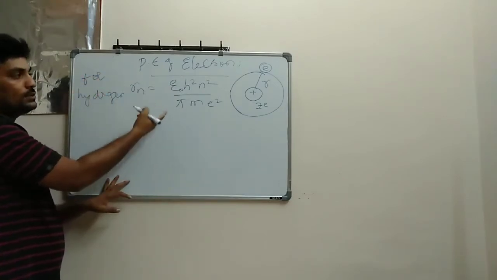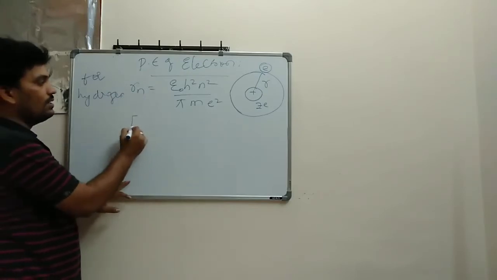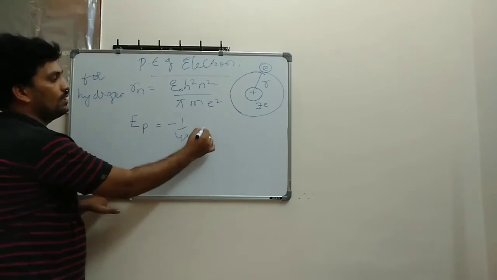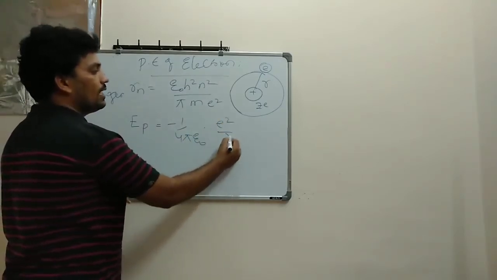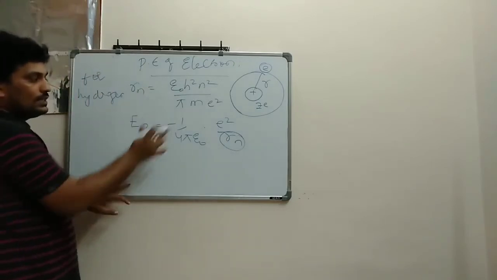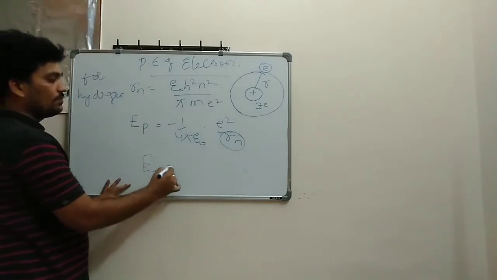Then if I substitute this in the potential energy formula, EP is equal to 1 divided by 4 pi epsilon naught, e square divided by Rn. At the place of Rn, if I substitute these things, then this entire equation will be reduced.